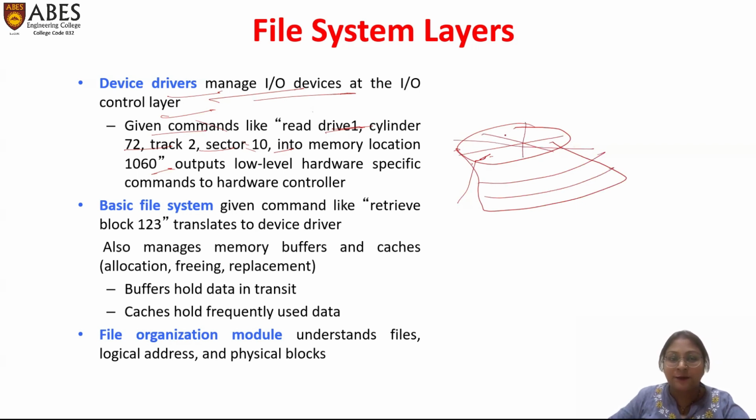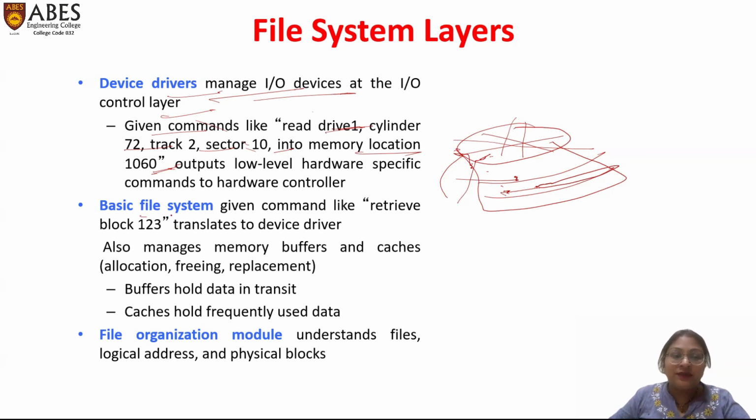So we have to move to device driver 1, from device driver 1 we access cylinder number 72, from cylinder 72 we go to track number 2, from track 2 we go to sector 10, and at sector 10 we have to access memory location 1060.